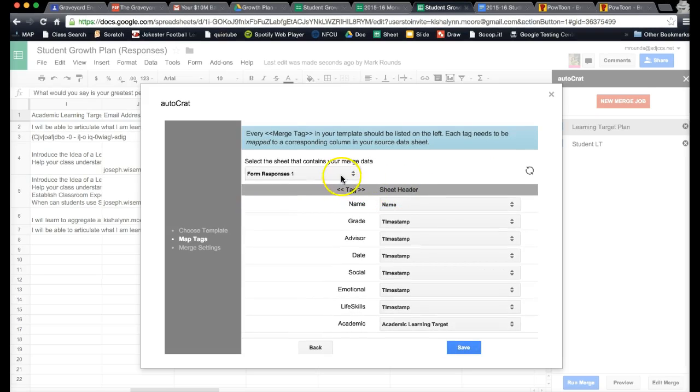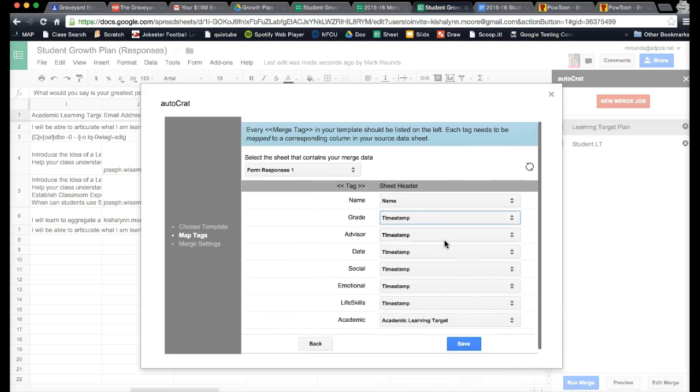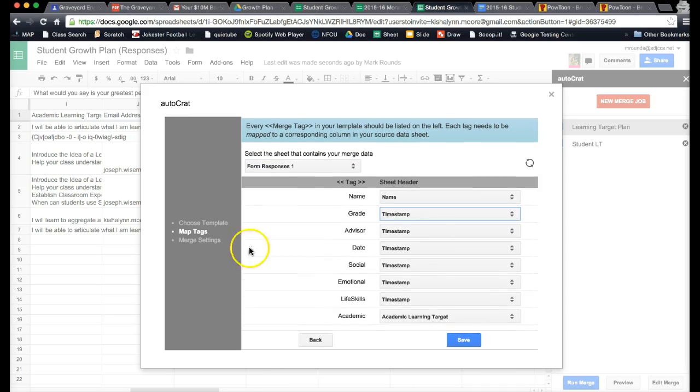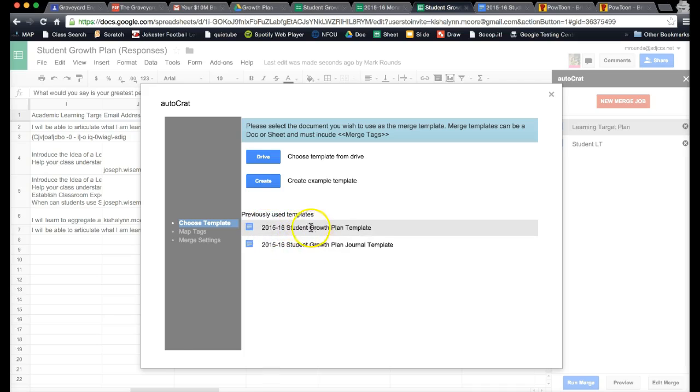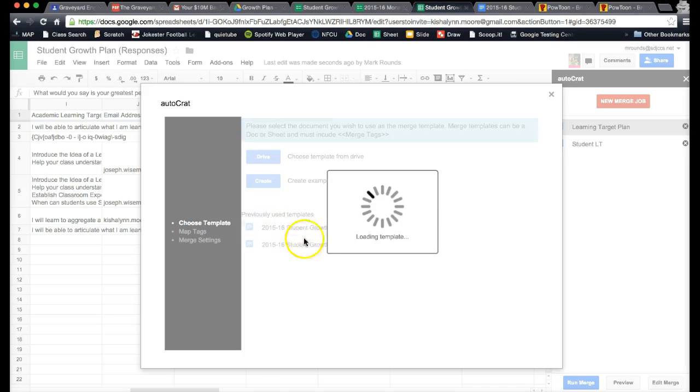Okay, so this is from form response one. I want to choose the right template. So this is the template we're using here.